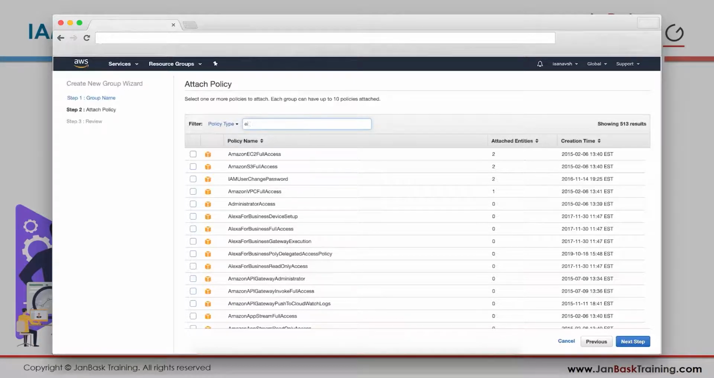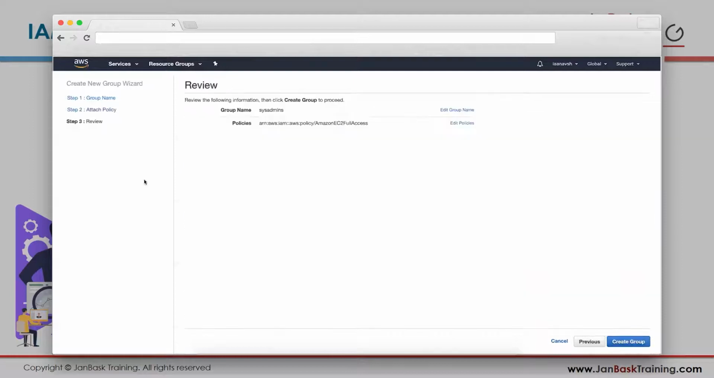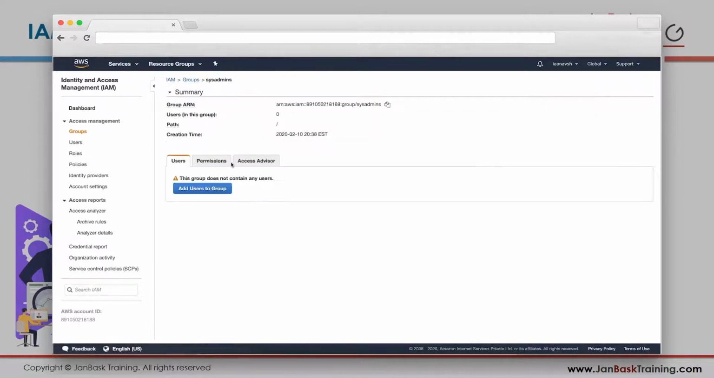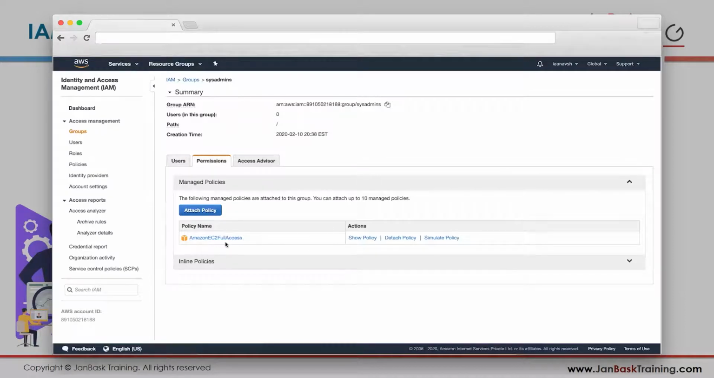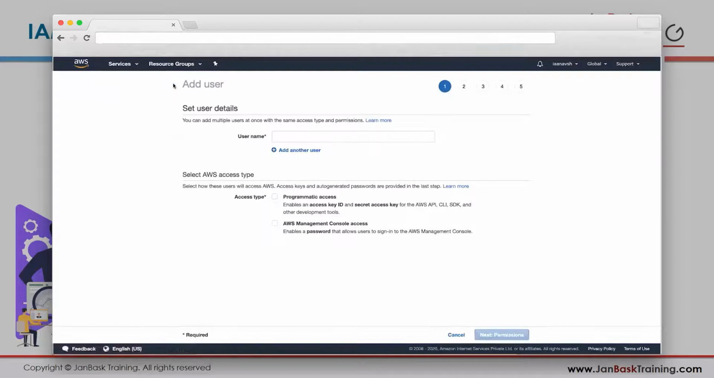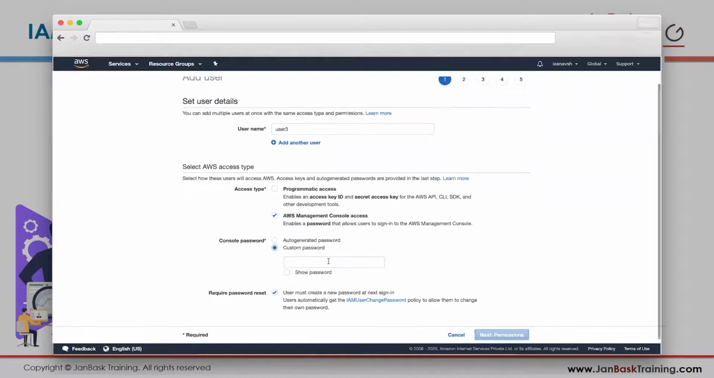I want to create a group that has EC2 full access. Don't worry about it. Okay, this group is created. Now I have a sysadmins group. No users are there, but it has the permission for EC2 full access. Now I go to users, click on add user, user 3. AWS management console access, create a password, and so on.